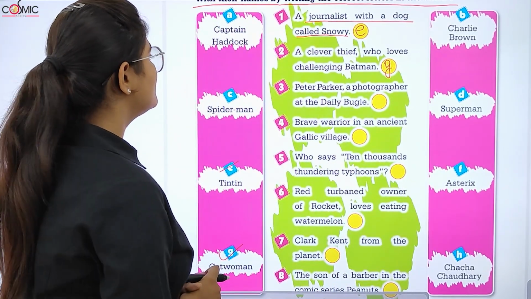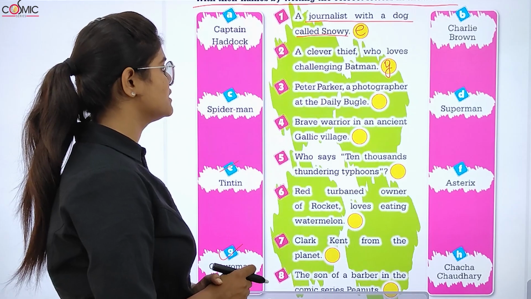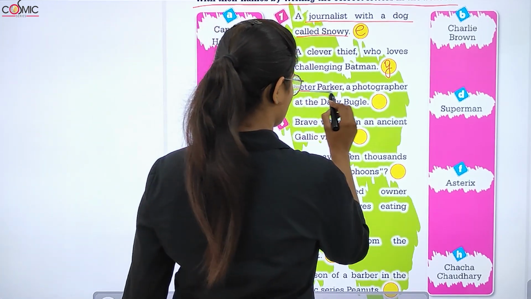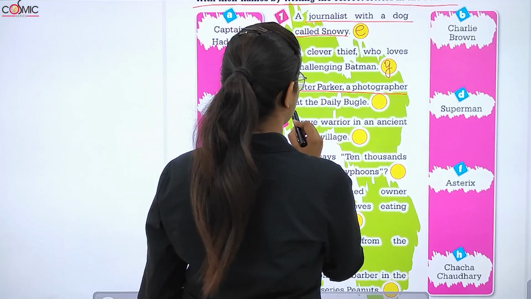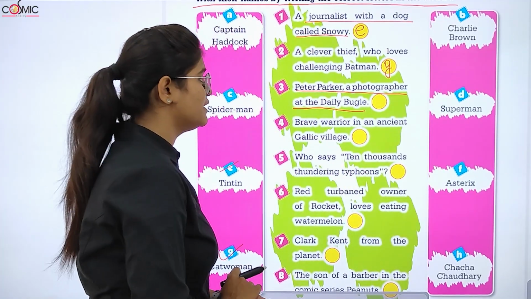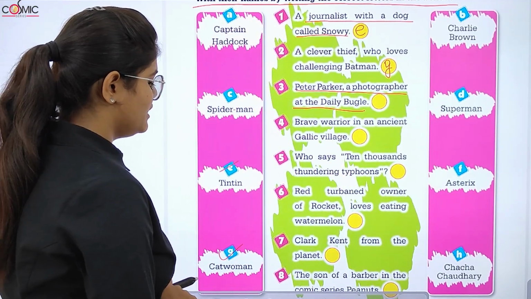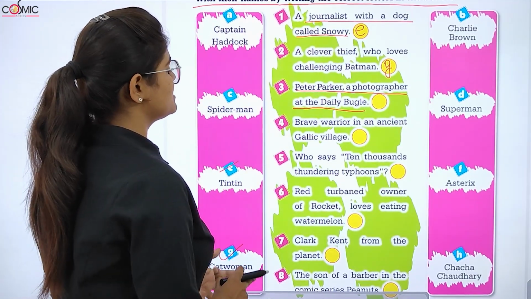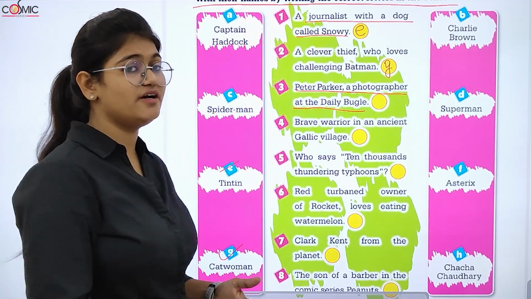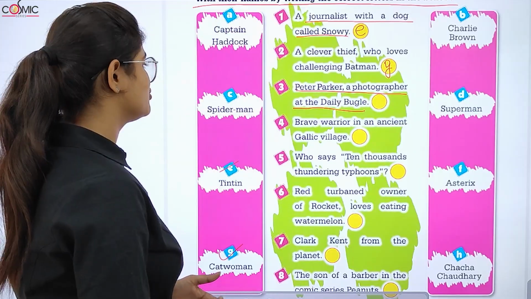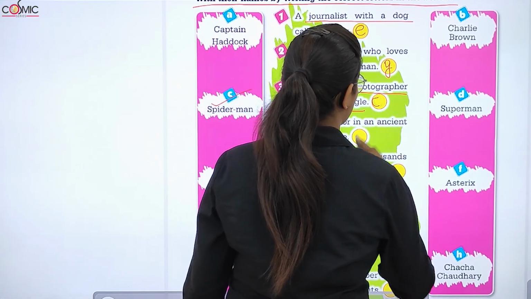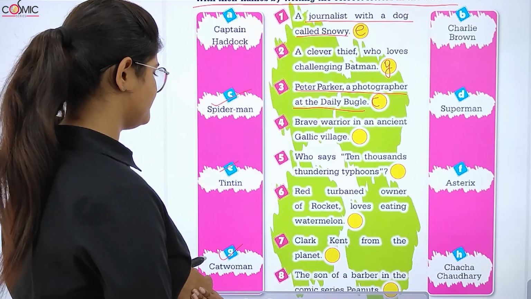After that, the third one: Peter Parker, a photographer at the Daily Bugle. So Peter Parker is a photographer who works at the Daily Bugle. The answer for this statement is Spider-Man. Obviously, Peter Parker is a very famous character known as Spider-Man, right? So we'll write C on the third clue.